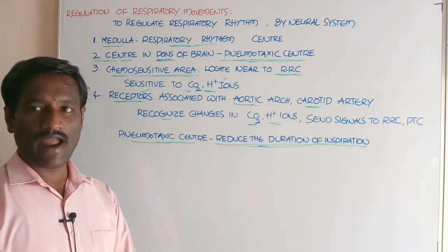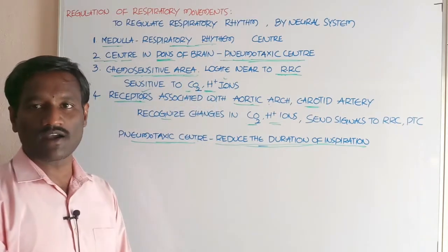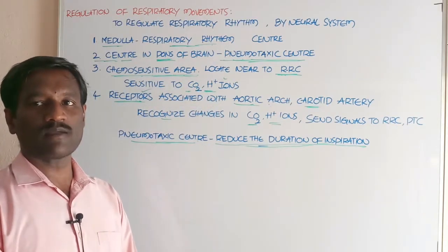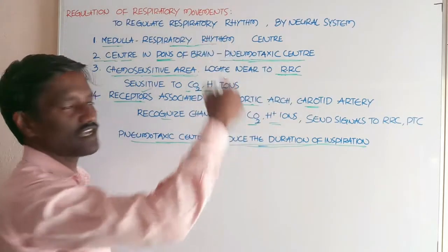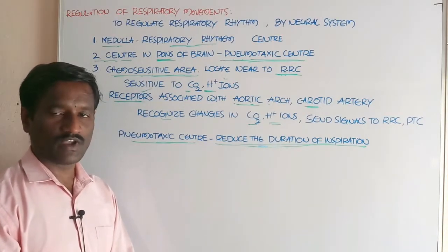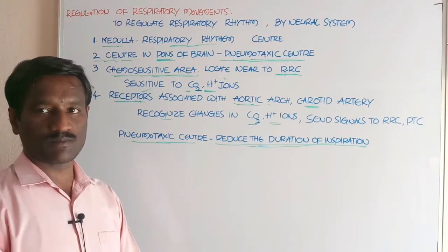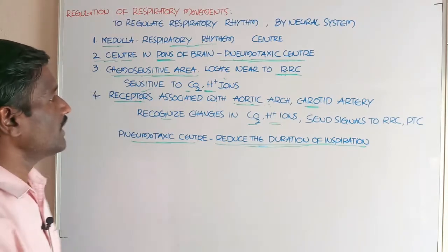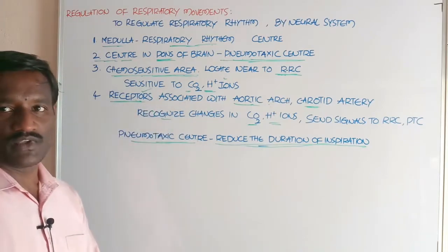When these increase in the body fluids, signals are sent to the respiratory rhythm center to alter the respiratory movements and bring them back to the normal position.